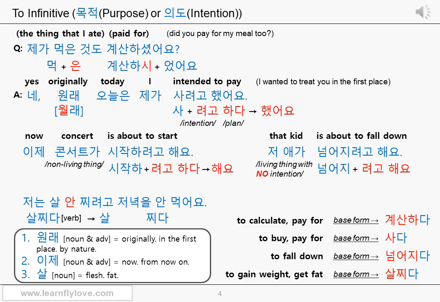This verb 살찌다 is a little bit different from other noun plus verb verbs because the noun 살 doesn't work like an object of the verb 찌다. You can also think this verb 찌다 is a kind of intransitive verb which cannot take an object. Therefore, the noun 살 should work like a subject of the verb part 찌다, not the object. And the subject particle 이 can be added to the noun part 살, like 살이 찌다.